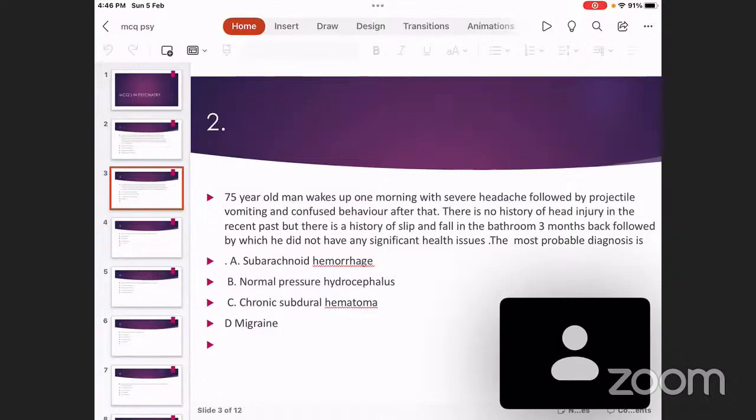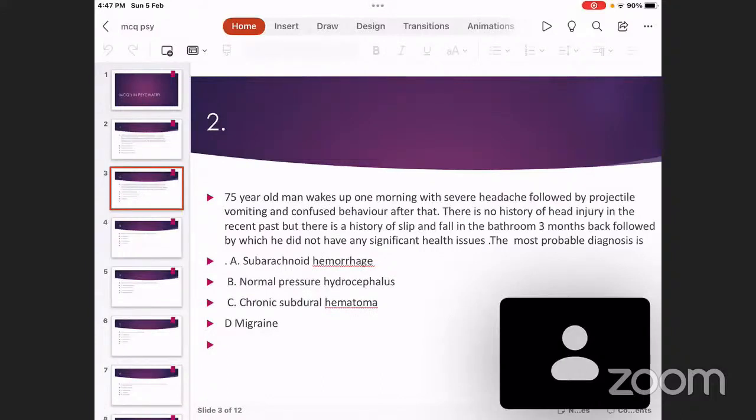So these are the triggers of migraine. If you have not slept at night, if you are exposed to too much sunlight or bright light from the television, the mobile or your laptop, if you have consumed chocolate, ice cream, etc., or you are going through severe stress, all these can lead to migraine.